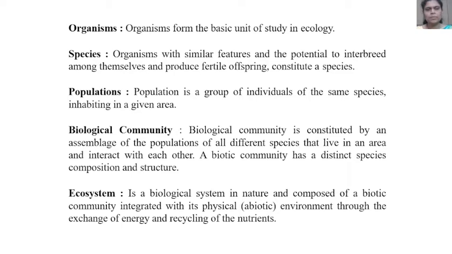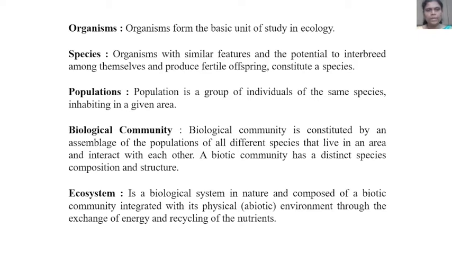Then species: organisms with similar features and the potential to interbreed among themselves and produce fertile offspring constitute a species. Population is a group of individuals of the same species inhabiting a given area.